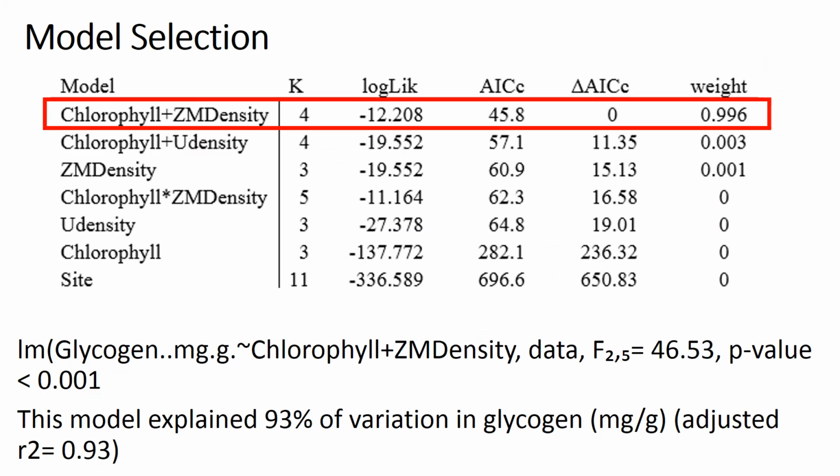We then ran a model selection analysis and found that chlorophyll and zebra mussel density was our best model. This model explained roughly 93% of the variation in our glycogen.